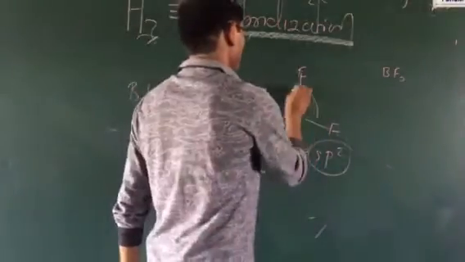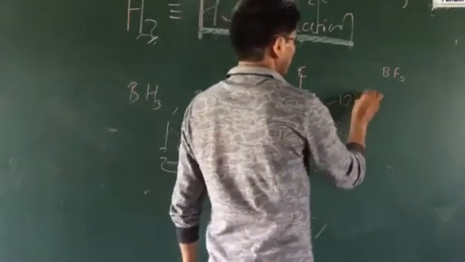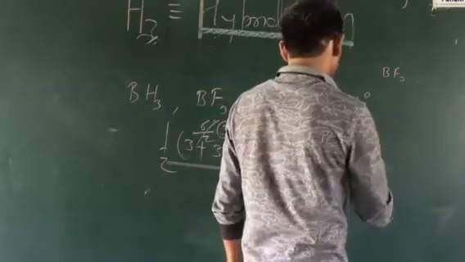So again the bond angle is 120 and this is sp2 hybridization.